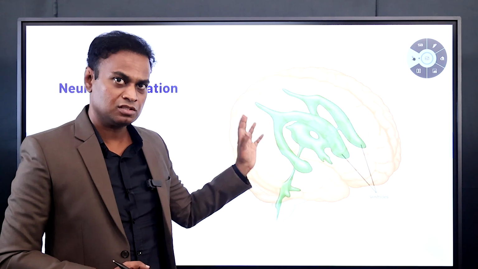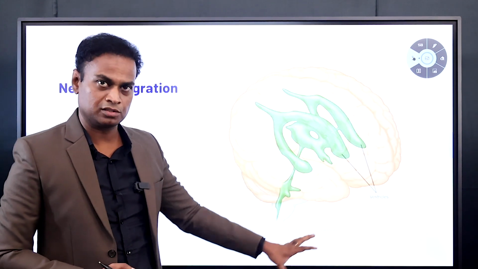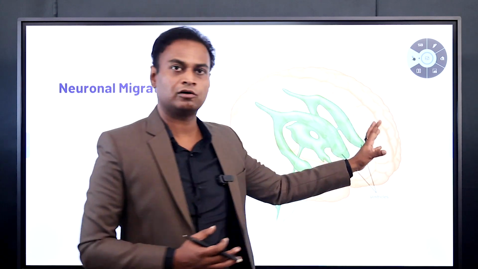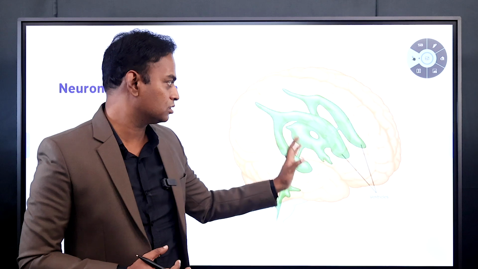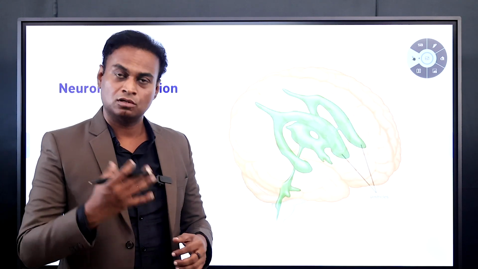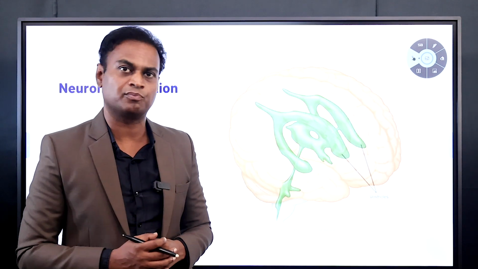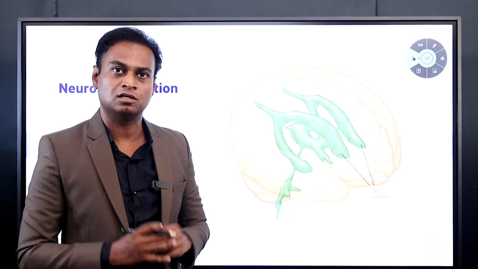Among the causes of autism, this is also one of the causes and one of the pathologies of autism. So if by any chance this neuronal development or this neuronal migration has not occurred, then your kid will land into autism. This is one of the different subsets of pathologies you can see in an autism kid.